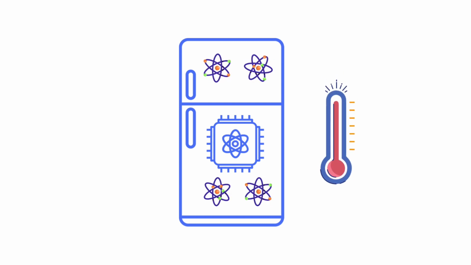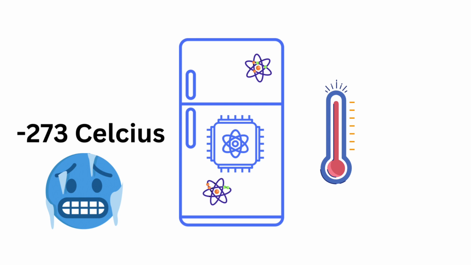Quantum computers must be kept at extremely low temperatures in order to function properly. This is because the quantum states of the particles used in quantum computers are easily disrupted by heat, which can cause errors in the calculations performed by the computer. As a result, quantum computers are usually cooled to temperatures near absolute zero, about -273 degrees Celsius. Even the presence of a human can alter the quantum state.